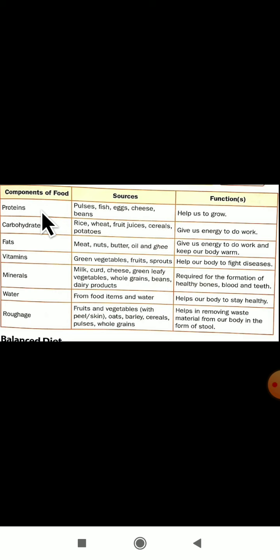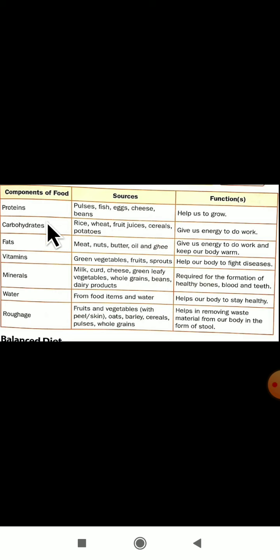Yes, it helps us to grow. As you all know, we are growing day by day. Growth and development is taking place in our body. Development is done. How is it done? With the help of the component that is protein. From the pulses, fish, eggs, cheese and beans we will get proteins to our body.